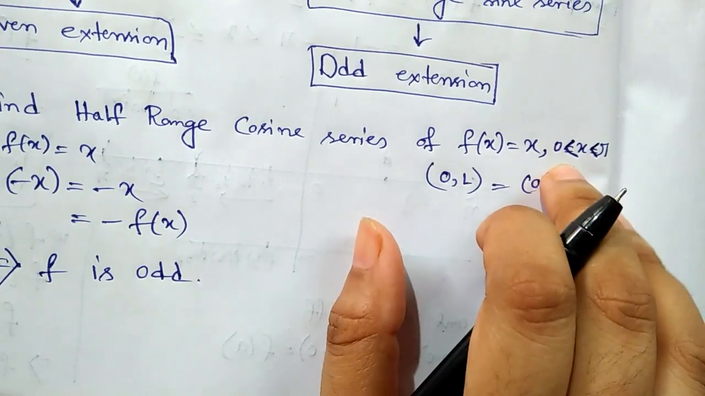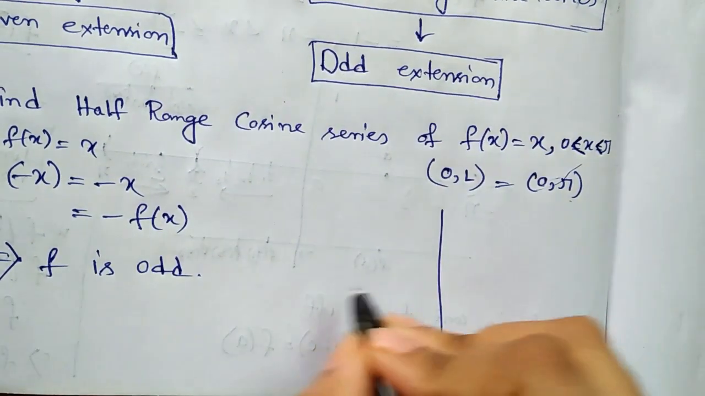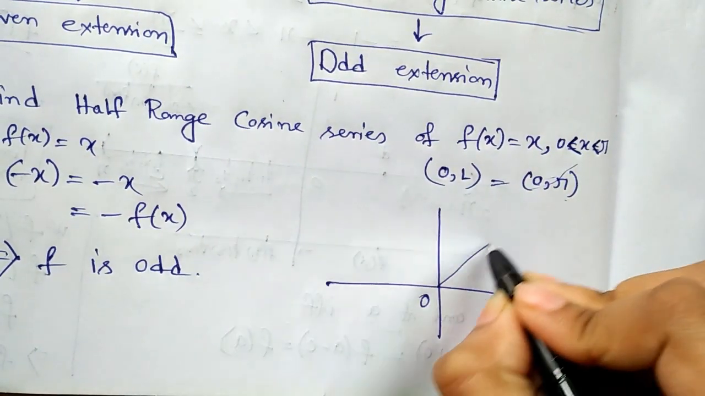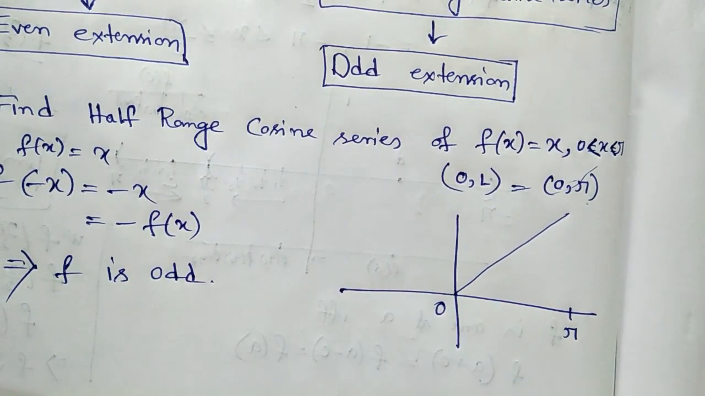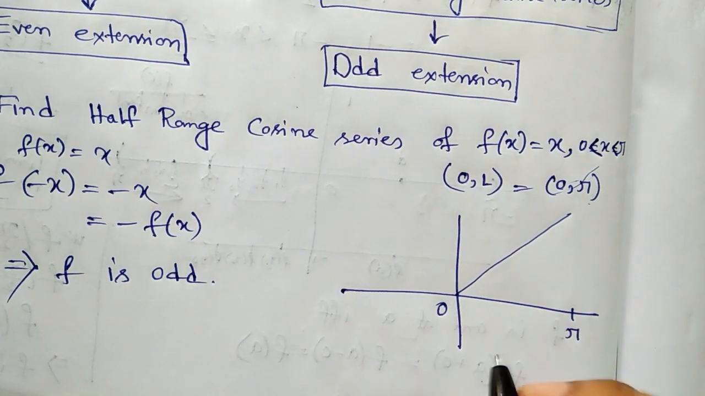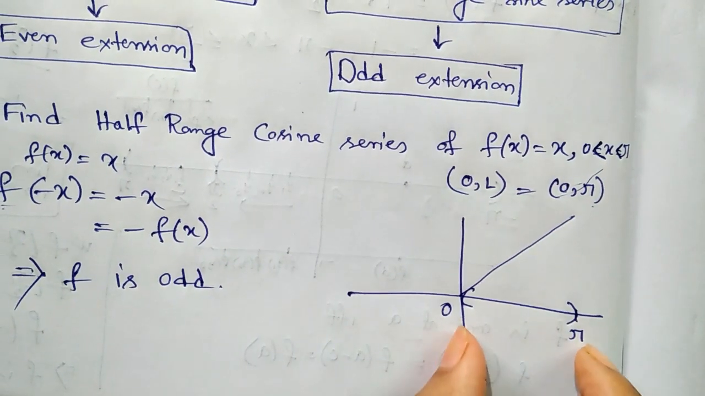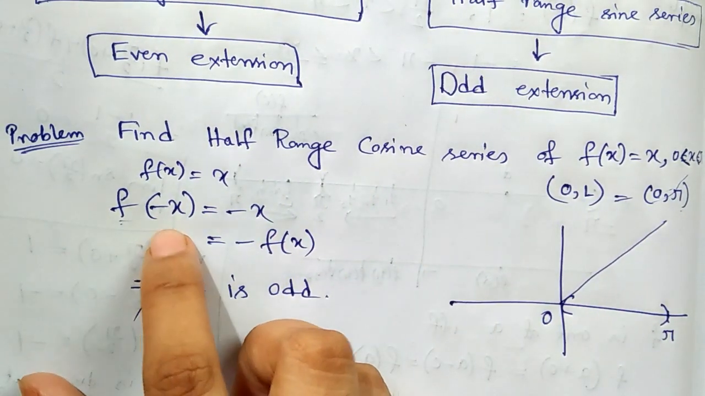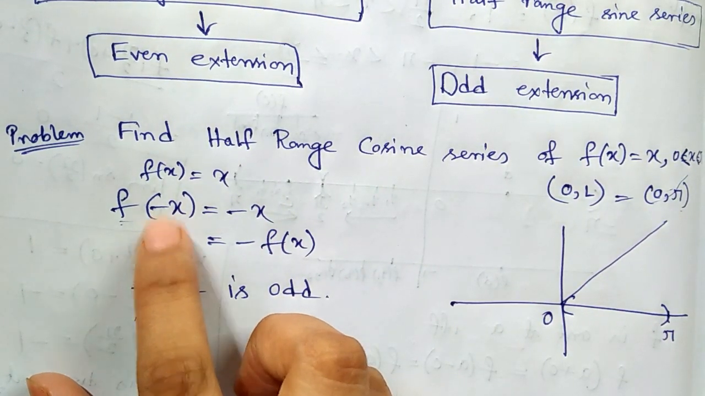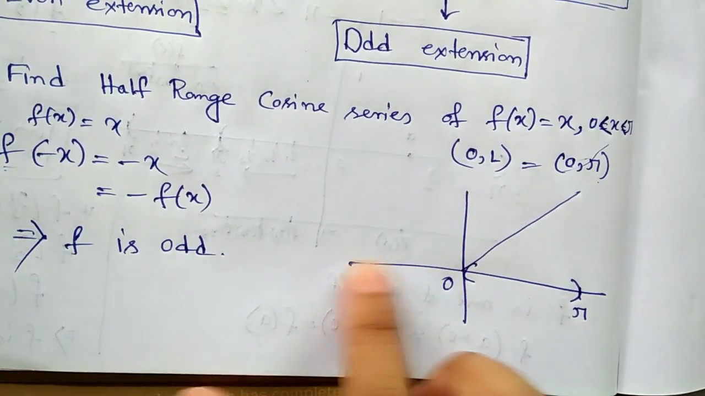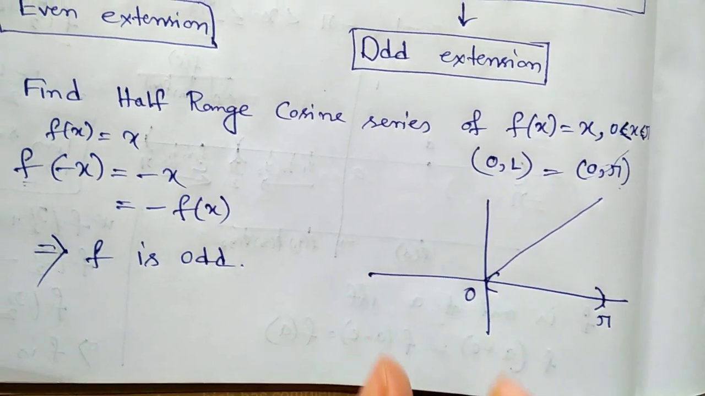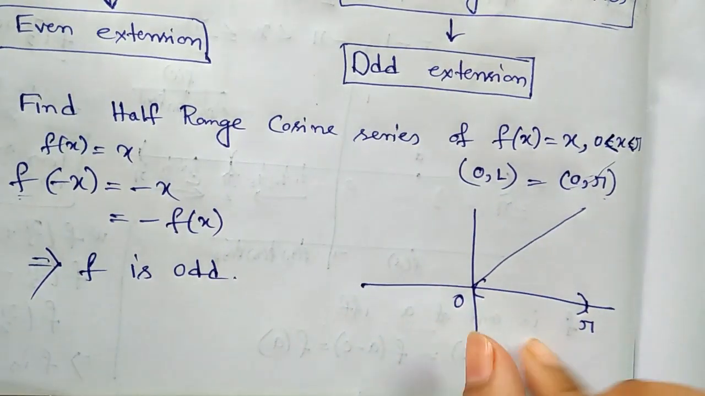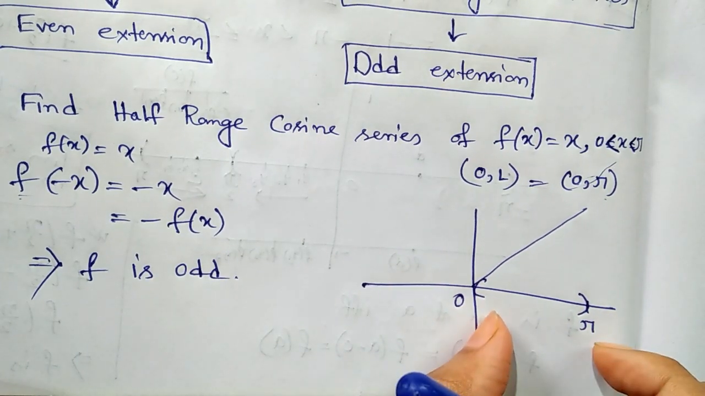So if there is no negative section in the domain, suppose this is pi, this is 0, and f(x) = x looks like this. There is no negative section in the domain; the domain is just this portion. So how could you find f(-x)? What will be the value of f(-x)? There is no negative part in the domain, so we can't find the value of f(-x), because the domain is only 0 to pi.